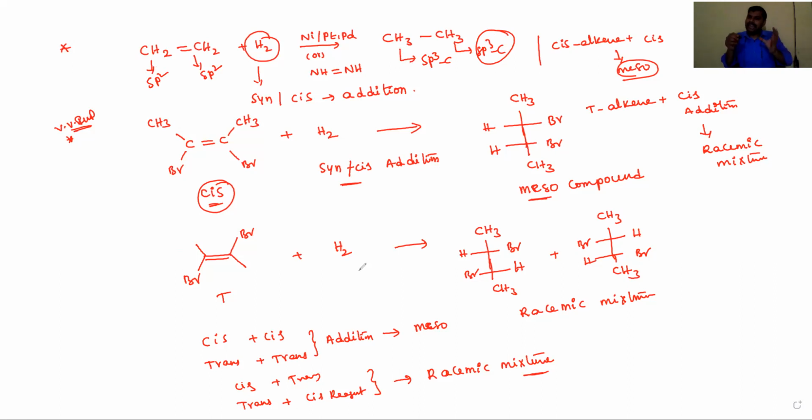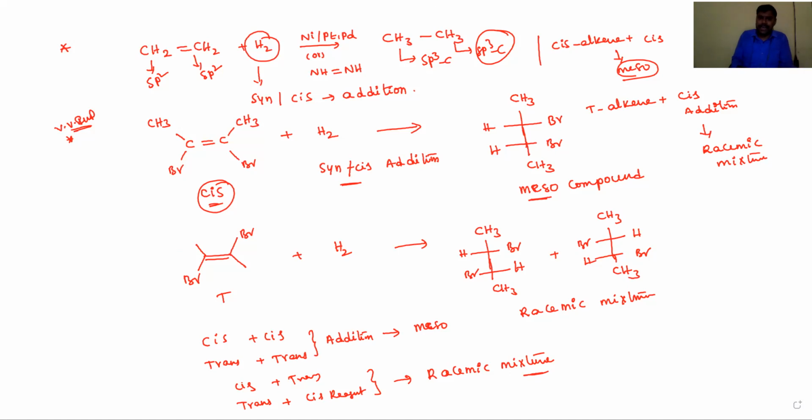Whenever the alkene has geometrical isomerism, cis, and the addition of hydrogen is also in the cis manner, the syn or cis addition, then the resultant product is meso. If the alkene is in the trans form and we add hydrogen in the cis manner, the resultant product is a racemic mixture; an enantiomeric mixture will form. So one is the D form, another is the L form. Both are present at 50% and 50%. Then it is called a racemic mixture.